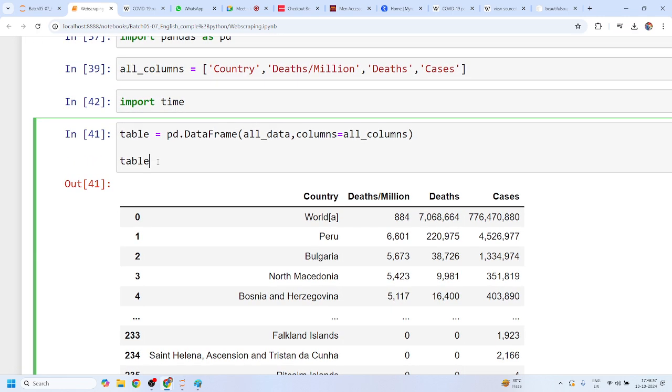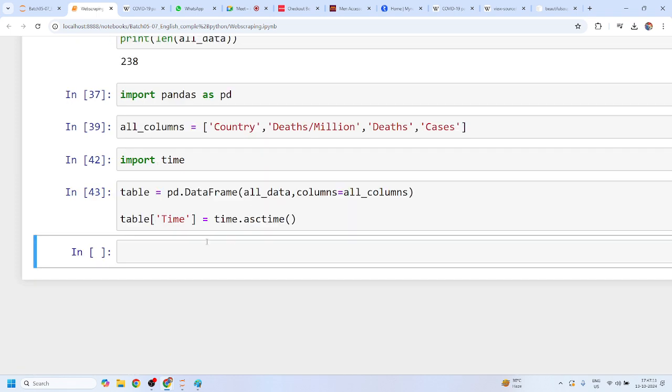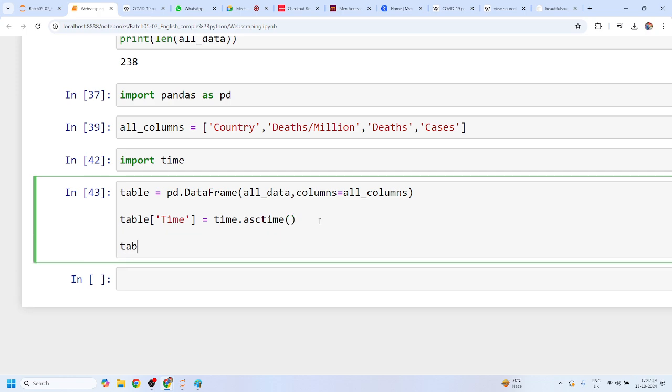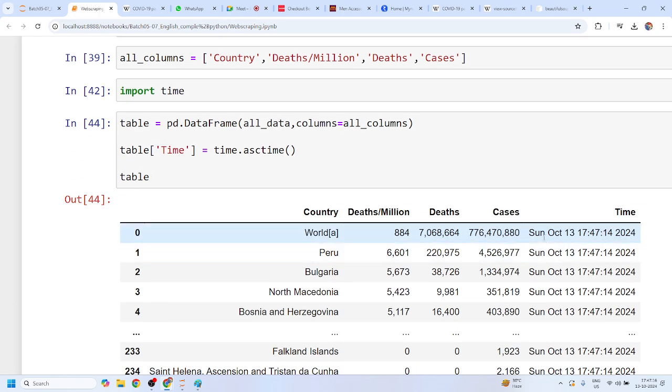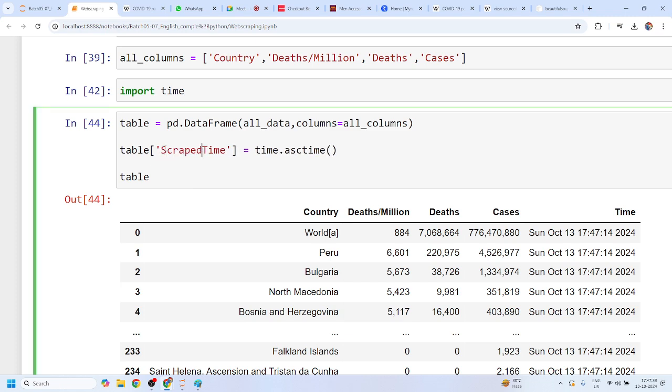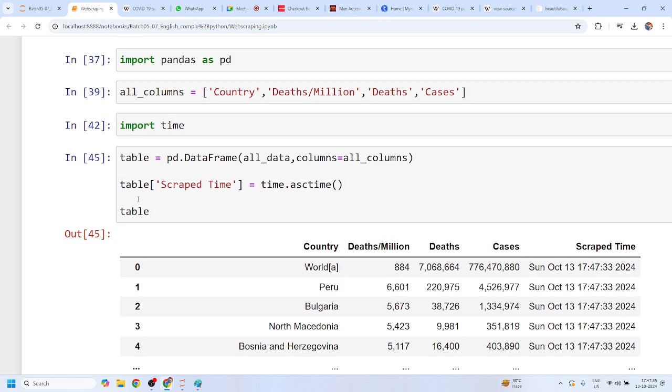And if I want to give any additional column, I write table bracket time, and you can say time dot asctime. Asctime, you guys already know that this gives you the present time value. Now if you run this and try to display this table, you'll get the complete time value. On Sunday, October 13, 5:47 and 14 seconds of 2024, we scraped this data. Shivani, any doubt? Mohit? No, sir. No doubt. You can also call this scrap time, right?